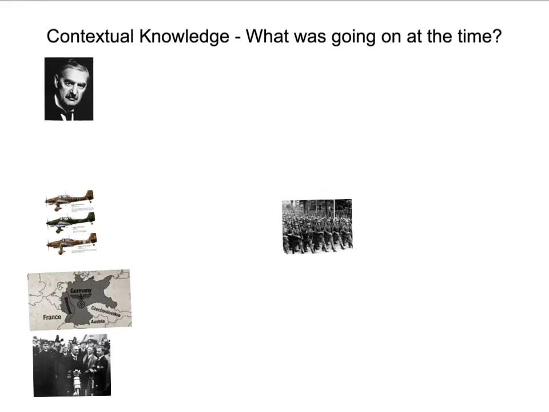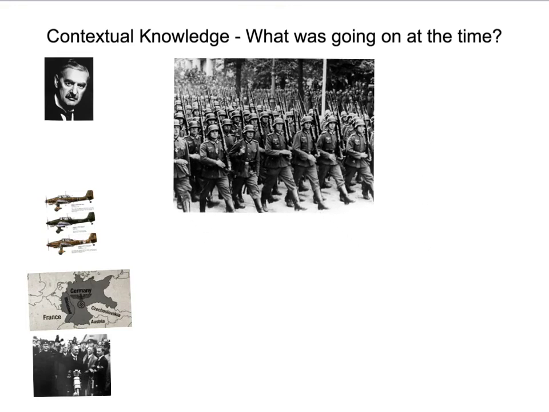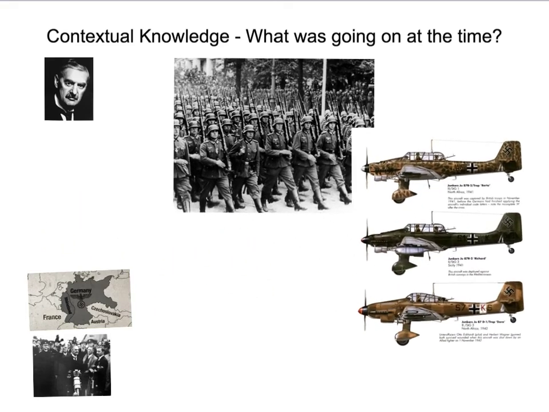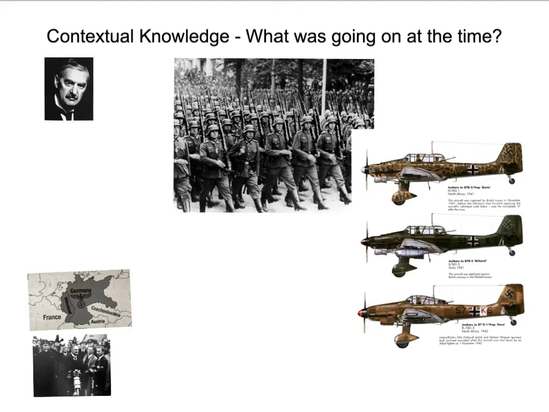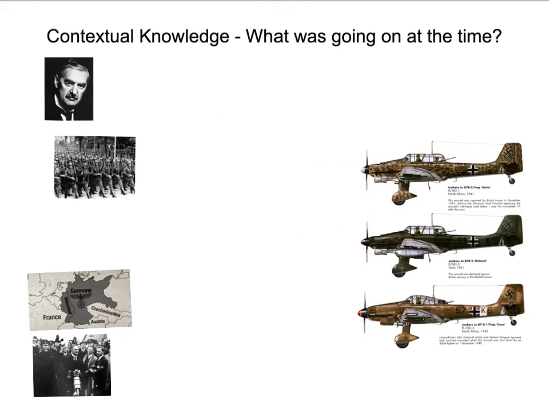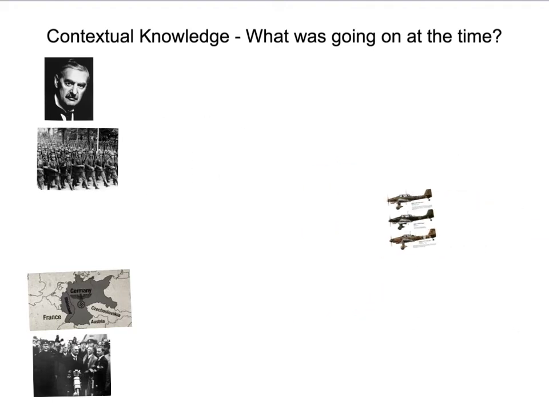And of course, it was the British policy of appeasement that actually allowed the Germans to rearm. Now, this was banned under the Treaty of Versailles. They were only allowed 100,000 soldiers, and they were not allowed to have an air force. But Britain and France ultimately didn't do anything to stop the Germans from rearming. This was all part of appeasement.